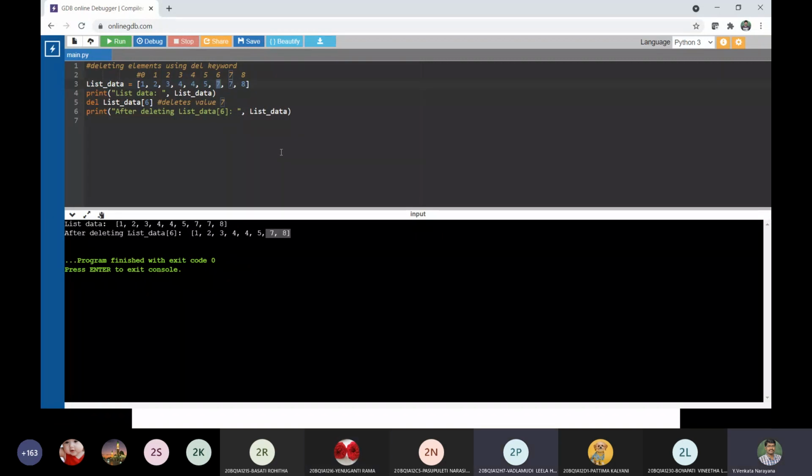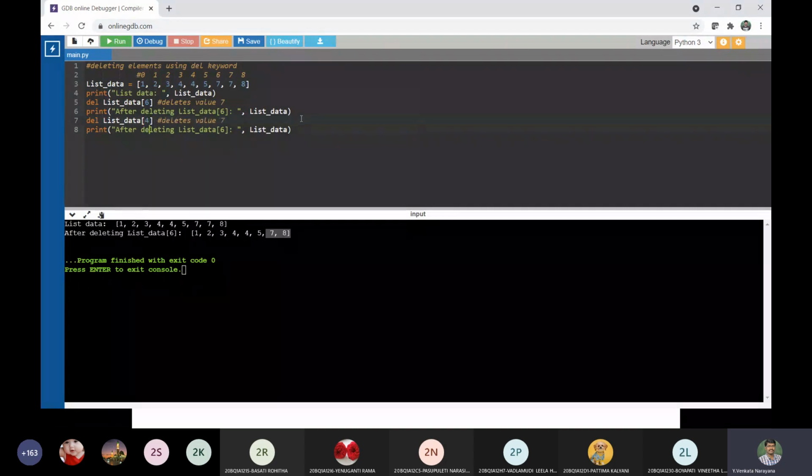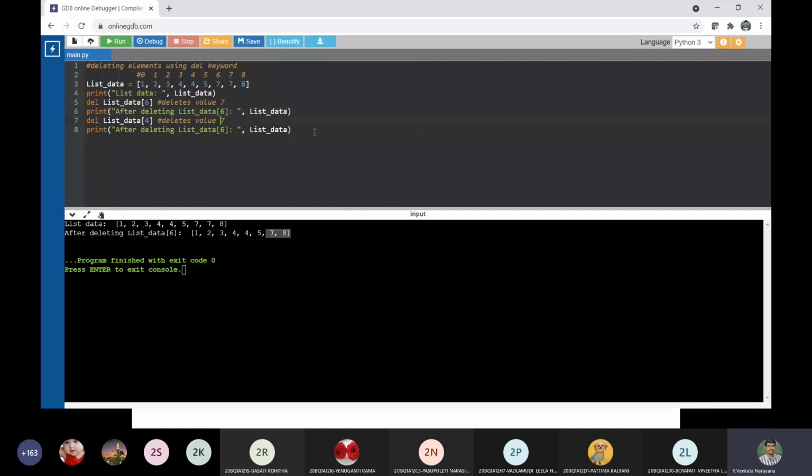Yes, sir. Say for example, I would like to delete the index value, let it be 4. What is the value that we are supposed to have? 4. I think it deletes the value 4.